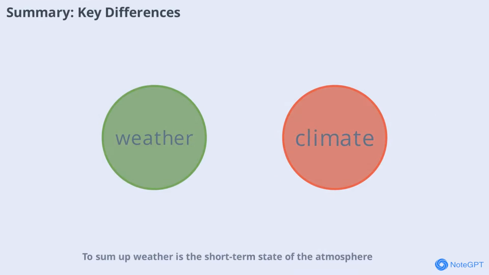To sum up, weather is the short-term state of the atmosphere, while climate is the long-term average of weather patterns in a region. Weather changes quickly and affects our daily lives, while climate shapes the environment over decades. Understanding both helps us make better decisions and respond to challenges.